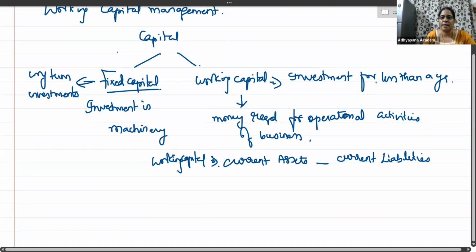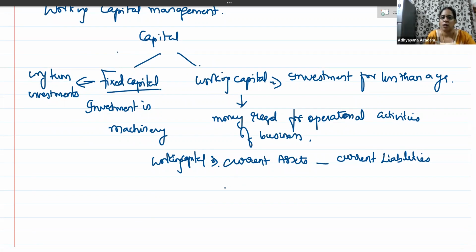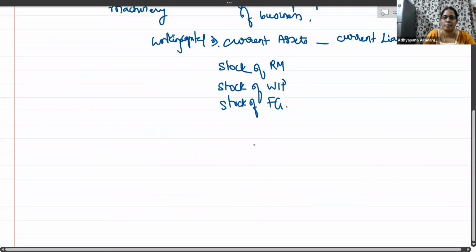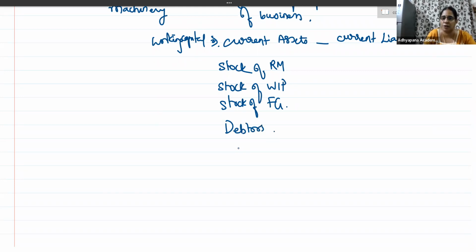Right. So working capital is current assets minus current liabilities. What are all the current assets? Current assets are stock of raw material, stock of WIP, then stock of finished goods. Then you have the debtor holding period, the debtors, which come in case of credit sales.